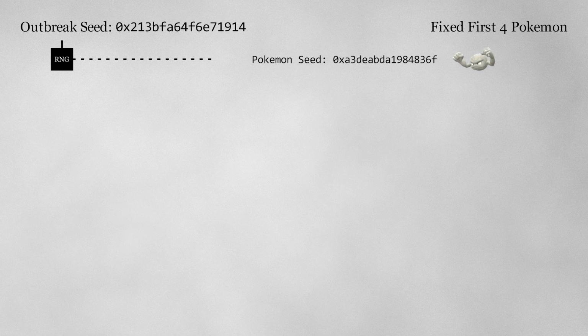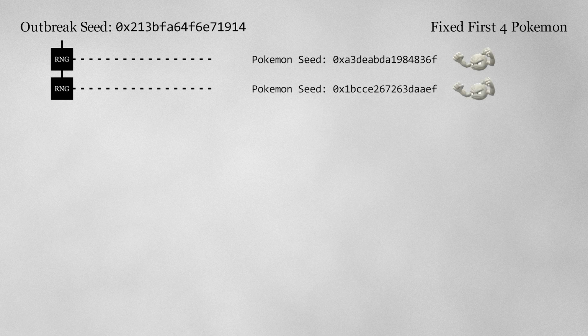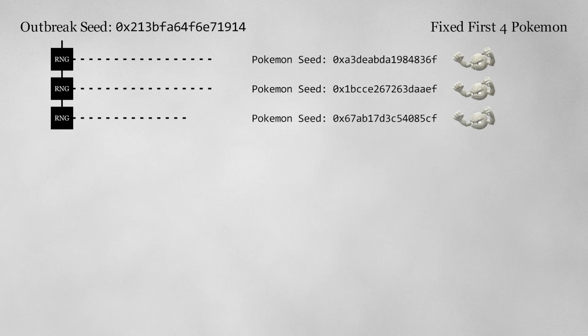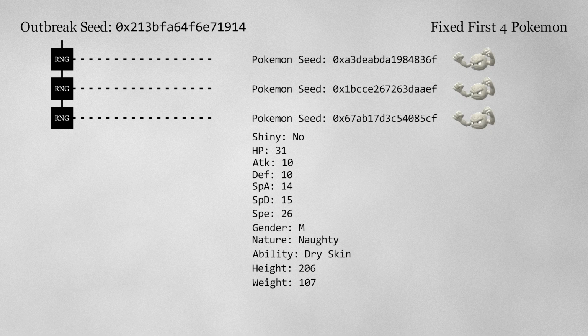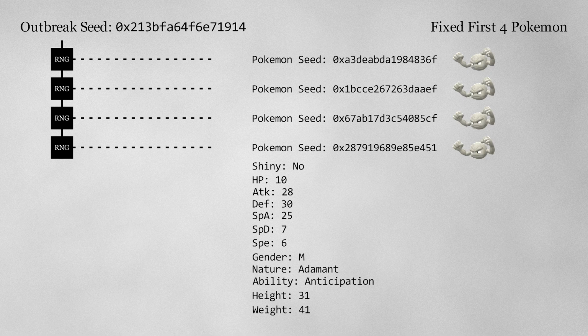Well, each outbreak spawns its first 4 Pokemon before the player arrives. This means the first 4 Pokemon of each outbreak are effectively set in stone. Of course, these first 4 Pokemon are generated using the starting outbreak seed. I want you to take a second and think about how you might find this outbreak seed given the first 4 Pokemon.